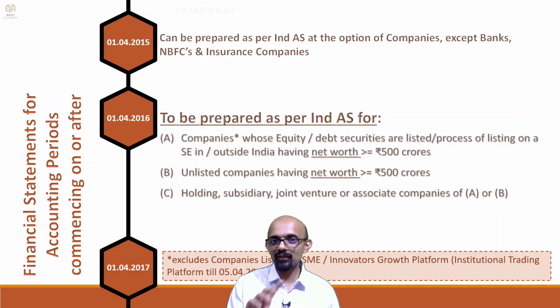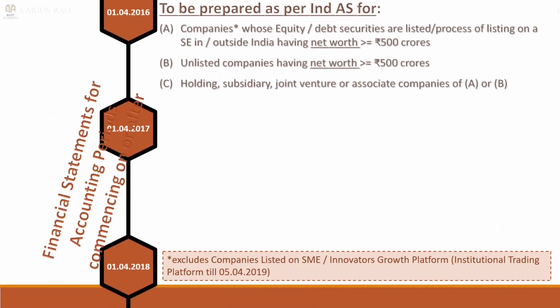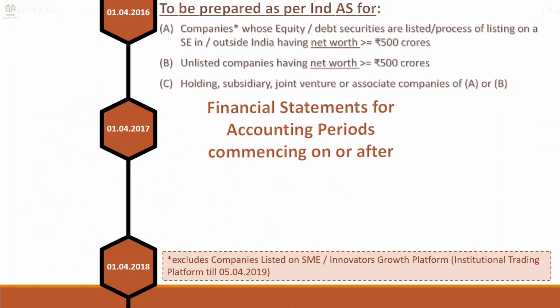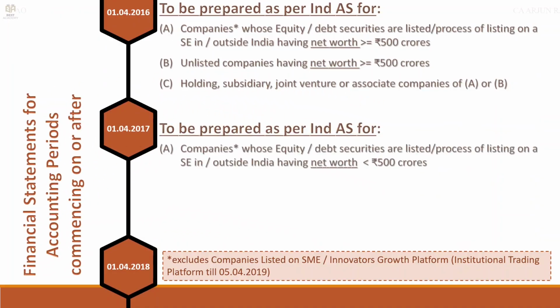So, if any one in that relationship, holding, subsidiary, joint venture, or associate, is covered in this date, the other entity in the relationship will also have to prepare Ind AS for the same date. Next phase is 1/4/17. So, accounting period commencing on or after 1/4/17, with a similar definition.